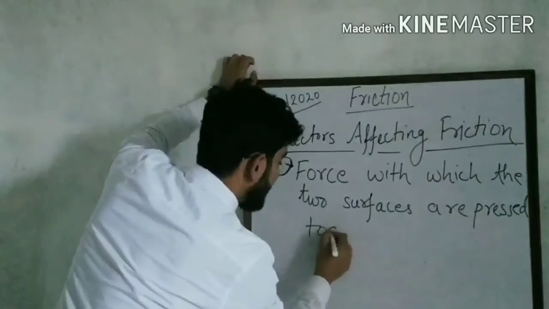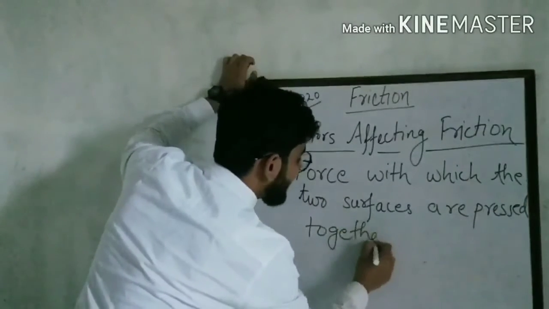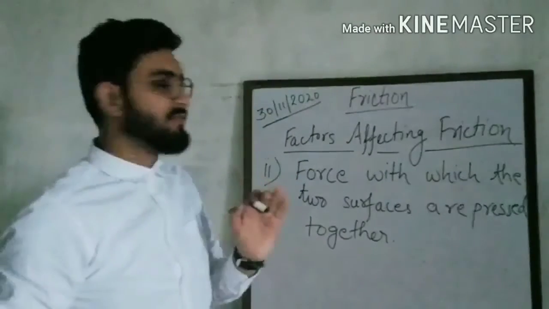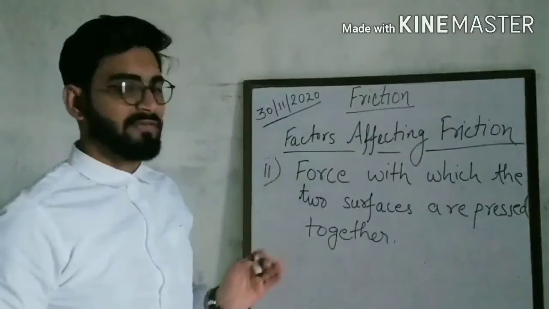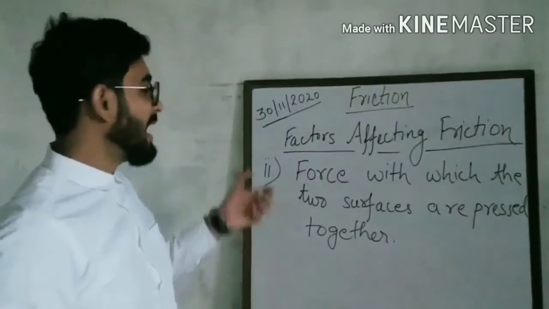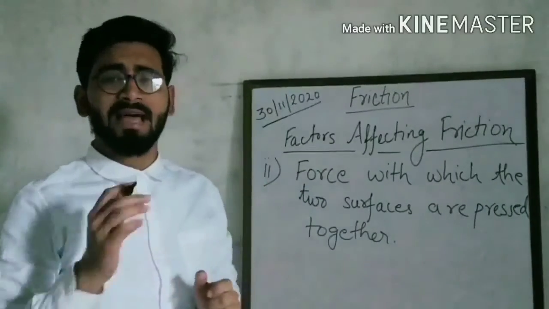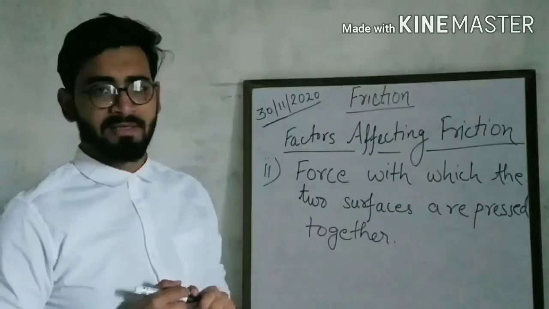So this is the second factor which affects the friction, the force with which the two surfaces are pressed together. I will explain this factor with the help of one simple example.